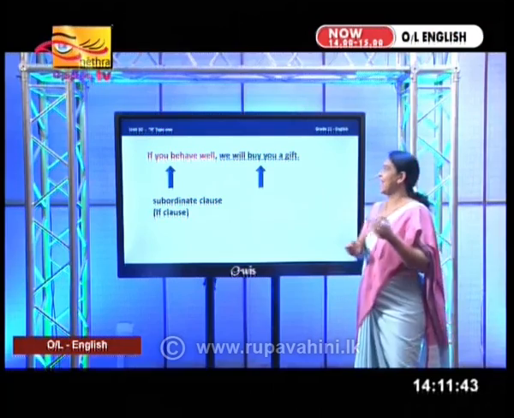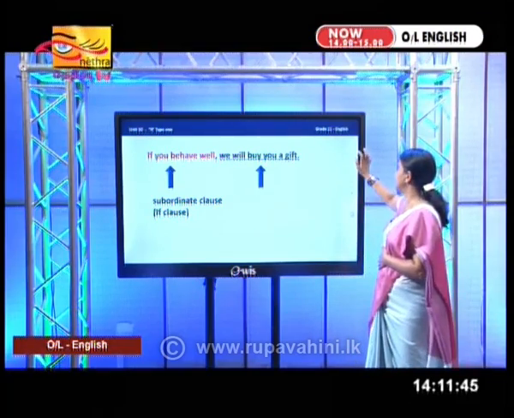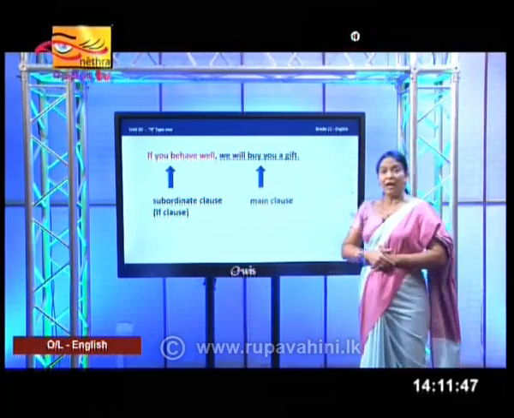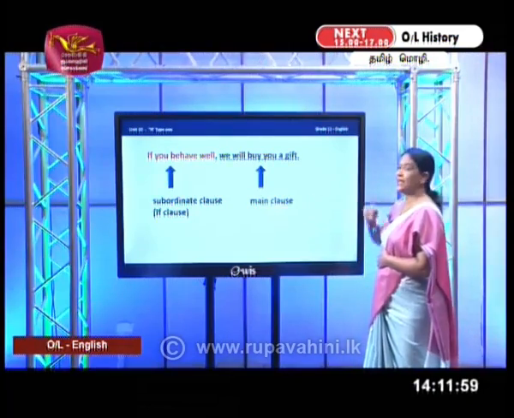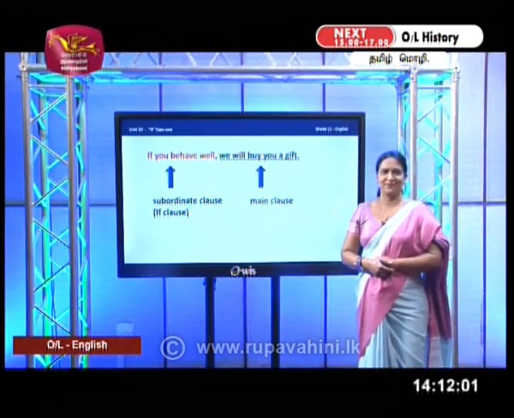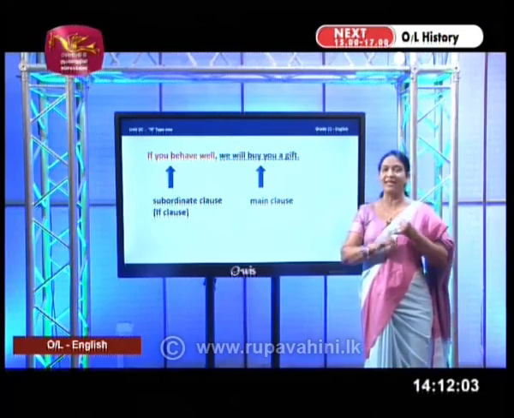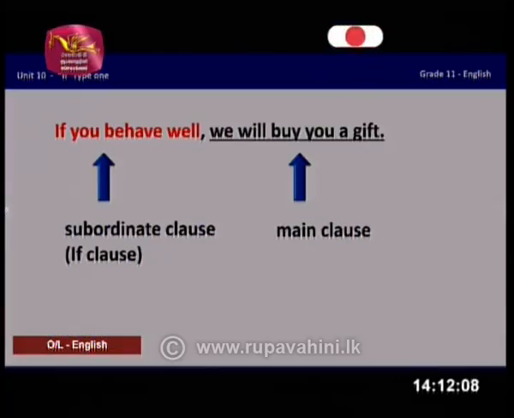Okay. With that, if you move on to the other section, we call it the main clause. Is it a sentence? Yes, of course. It's a sentence and it stands alone and it conveys the meaning. Therefore, we call it the main clause. Is that clear? So, we learned a lot of things about conditional sentences. What did we learn?